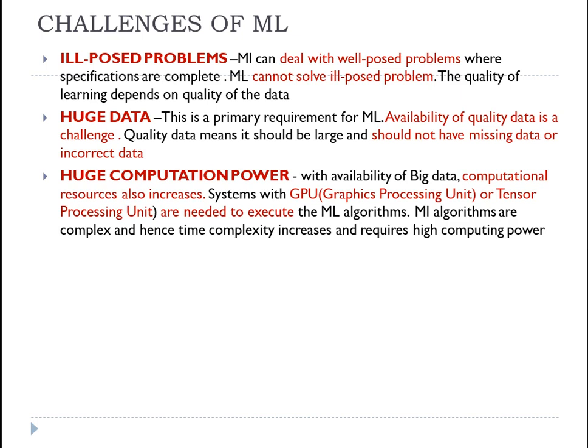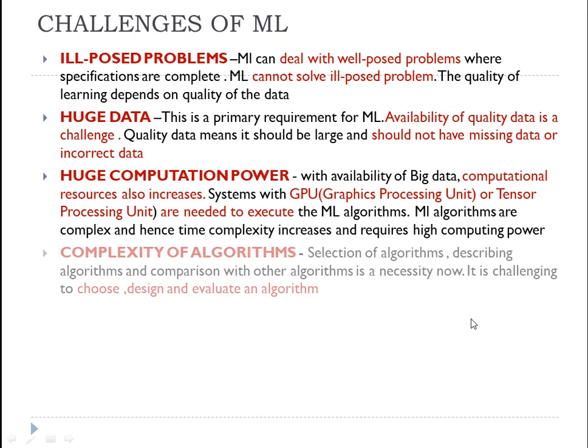The reason is not just that the algorithms are complicated, but mainly that you are dealing with a huge amount of data. So it's necessary to have a GPU, a graphical processing unit, or a TPU, a tensor processing unit, to execute your machine learning algorithms. Therefore there is a lot of time complexity and high computing power involved in machine learning.